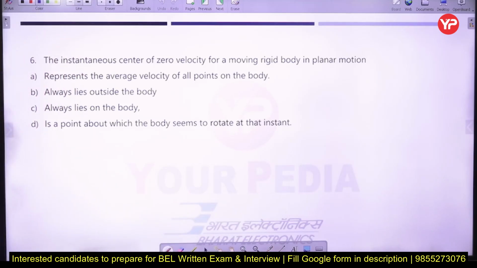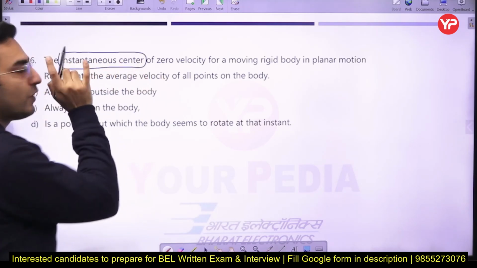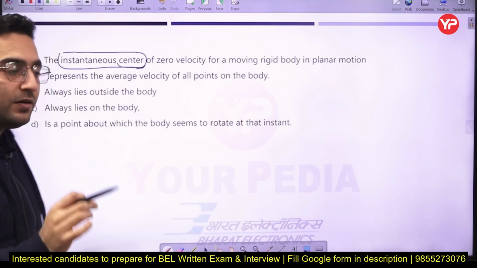Next part, the instantaneous center of zero velocity for a moving rigid body in planar motion is. Now just see what is the meaning of instantaneous center. First of all, it is asking you about the center. Now what is the meaning of center here?